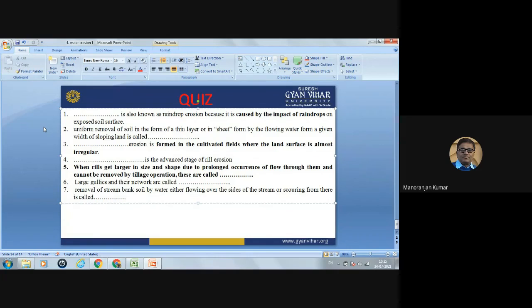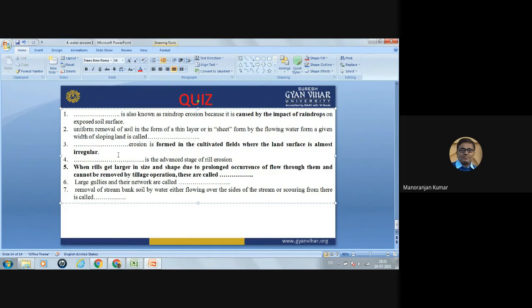Second, uniform removal of soil in the form of a thin layer or in sheet form by the flowing water from a given width of the sloping land is called which type of erosion? Uniform removal of the soil in the form of a thin layer or sheet. So this is the sheet erosion.